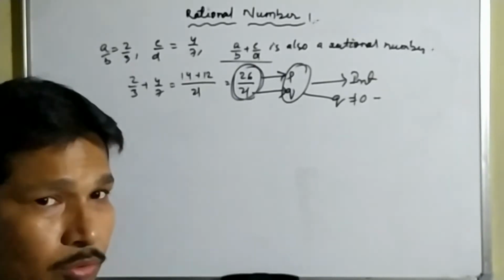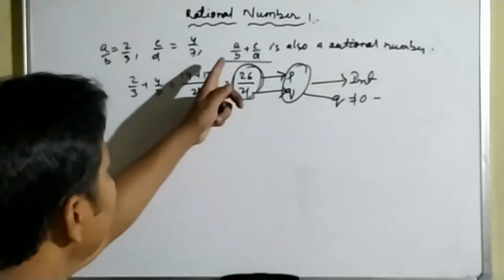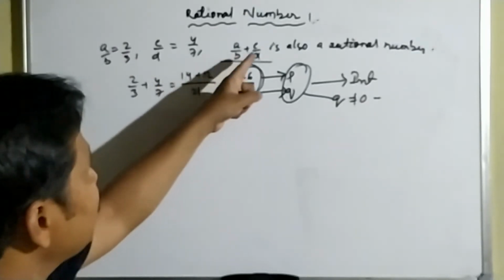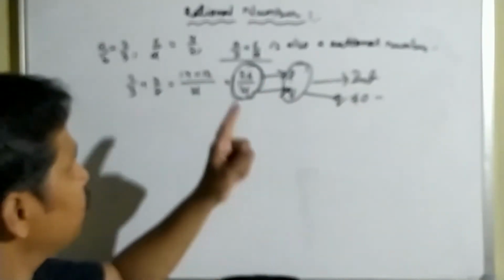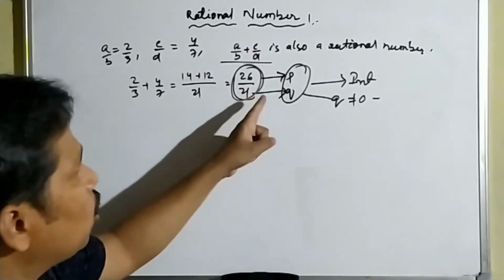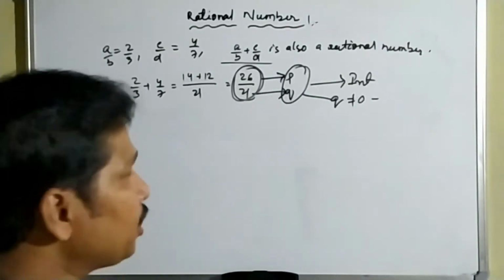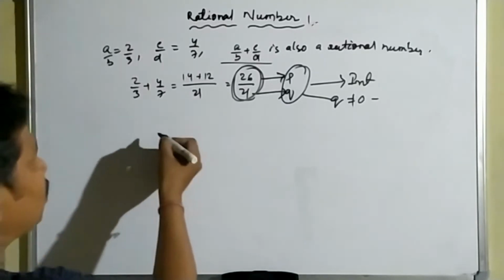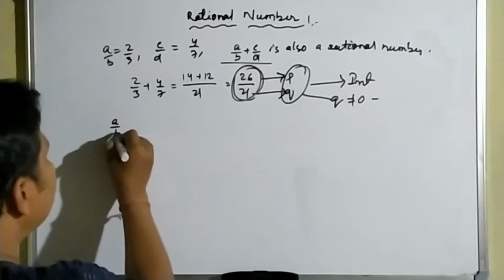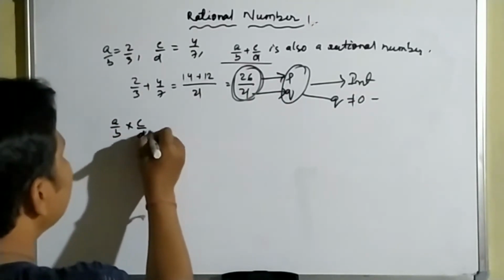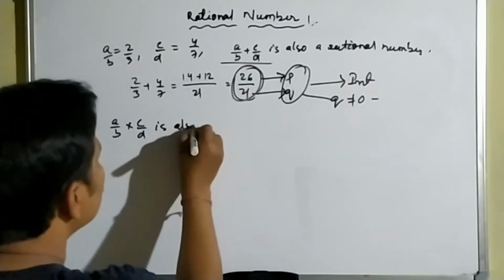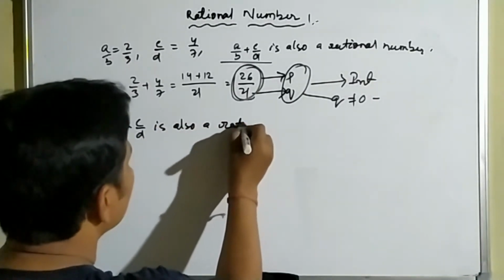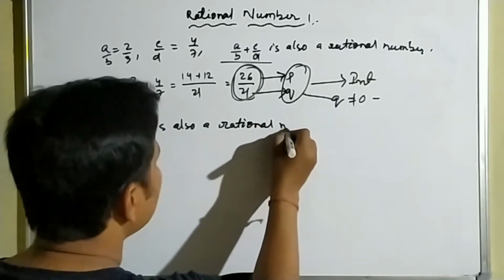So what can we conclude? We can conclude that if a by b and c by d are two rational numbers, then a by b plus c by d is also a rational number. In case of multiplication, we can also prove it in a similar way. In a similar way for multiplication, a by b into c by d is also a rational number.